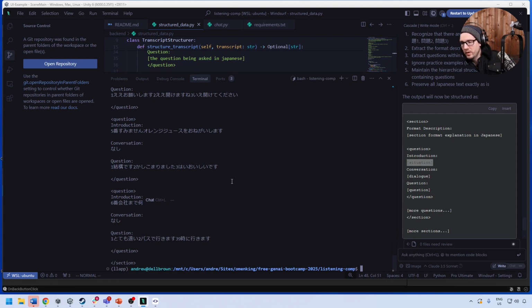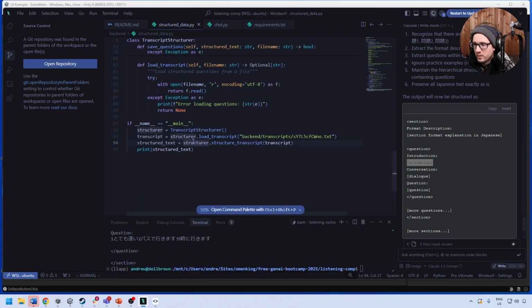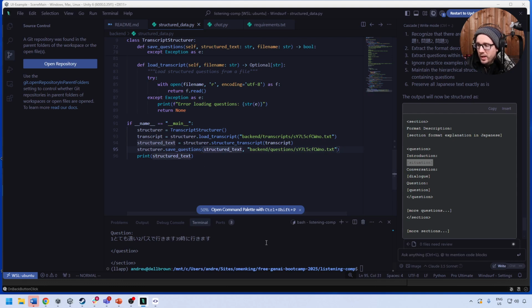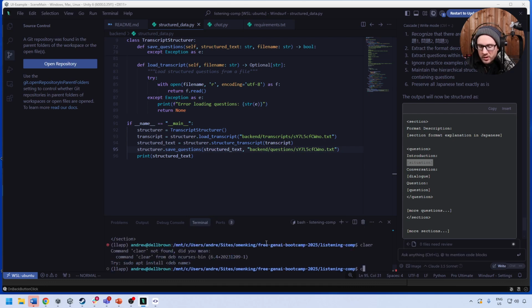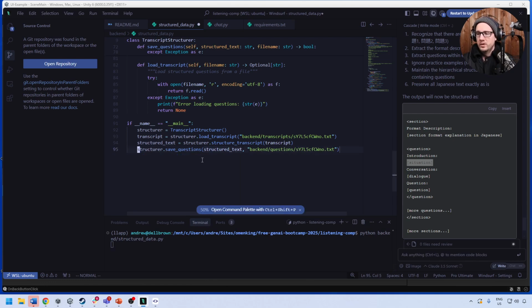So maybe we should dump the contents here. So what I'm going to do is dump this here. Let's see if we can save this. We'll say structurer, save questions, backend questions, right? So that will be that. And so this way we can then analyze that file and ask if it did a good job. We'll run it again, and then we'll let it dump. We don't even need to have this here. This can get out of here. But this is going to be the hardest part, just structuring the data. Pretty much everything else after this should be really easy.